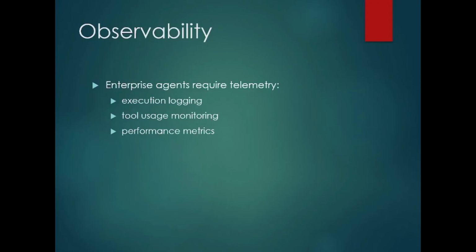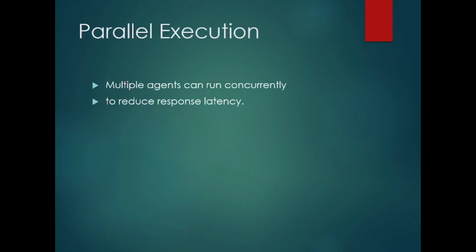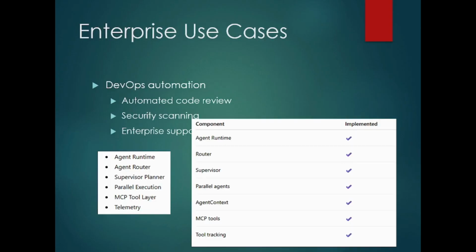Observability we already introduced on day 14, so now we are just using it here. Parallel execution reduces latency, and if agents are independent, they can execute in parallel, all taken care of by the agent runtime. Finally, the use case is DevOps. For DevOps automation, you have Jenkins, a code repo, security, and you need to call Kubernetes. You can use this concept to make a full-fledged DevOps automation.